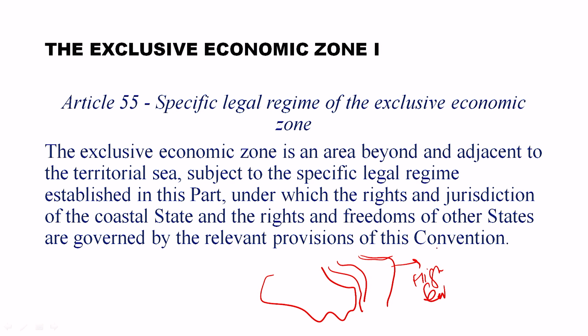All right, and let's say if there is another coastal state over here, then how do we determine the extent of exclusive economic zone? The territorial water of this other coastal state is like this, then after territorial water the contiguous zone is like this. So this exclusive economic zone between these two will be at the midpoint, like part of it will go to this state and part of it will go to this state. It cannot be